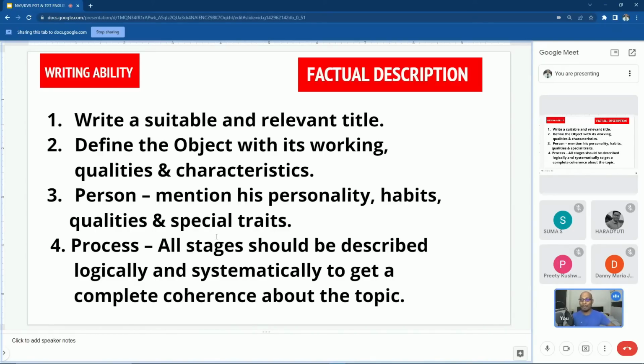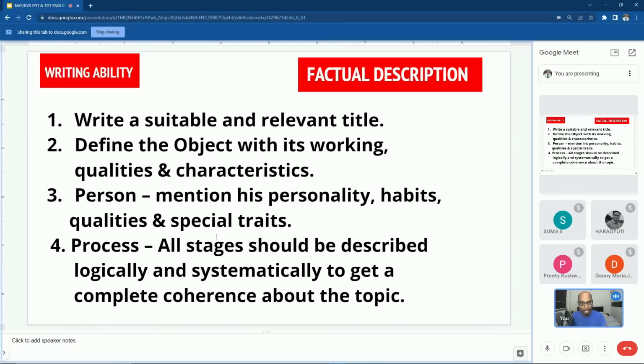Okay, right. Now under first topic, writing ability, we have factual description. What is factual description? When you are asked to explain something based upon facts, that is called factual description. Listen to my sentences clearly.